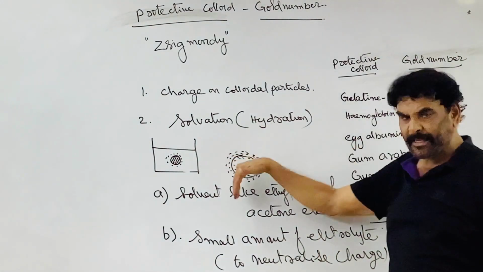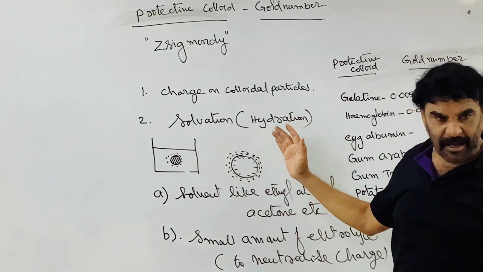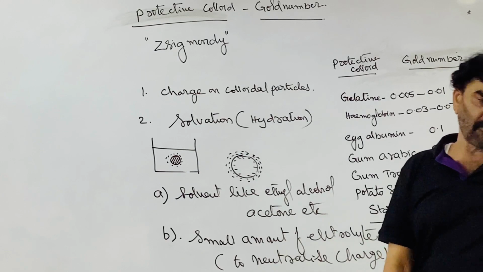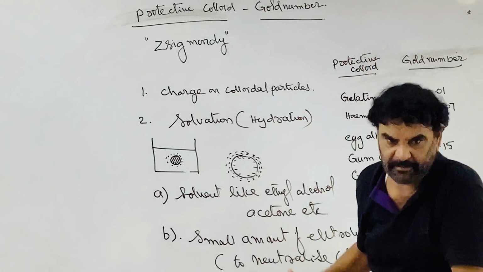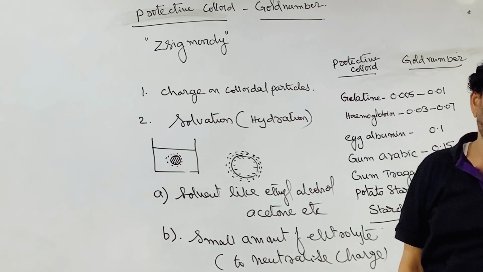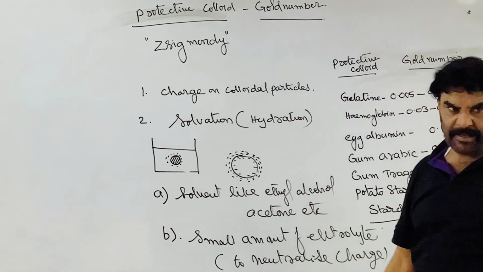This layer was protecting the charge. It was not allowing the cations and anions to move in and neutralize the charge present on the colloidal particle. It was acting as a barrier, a shielding effect. Now, due to the addition, that is removed.